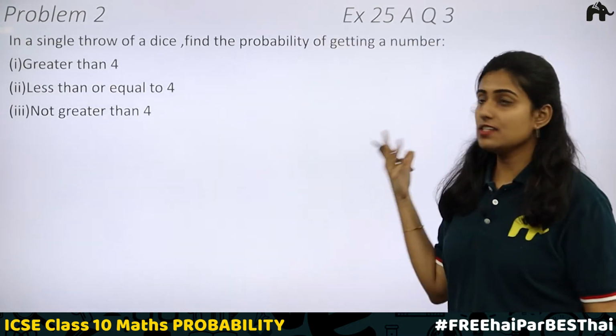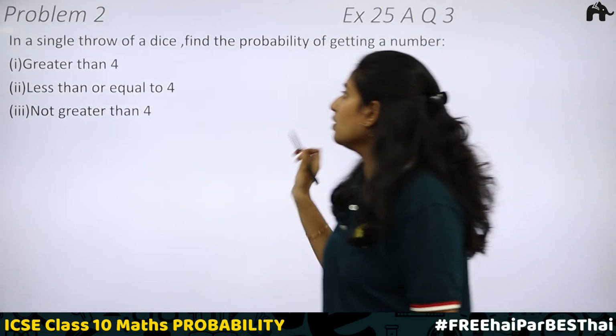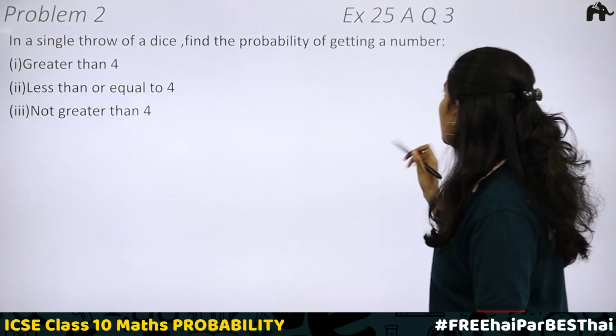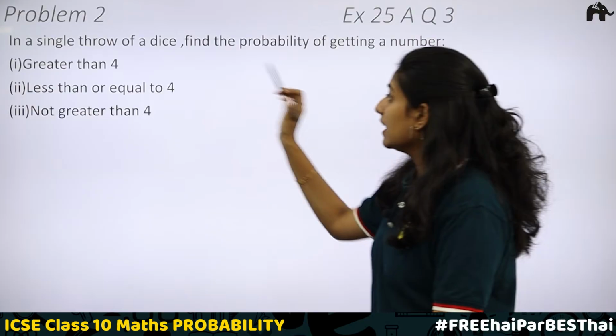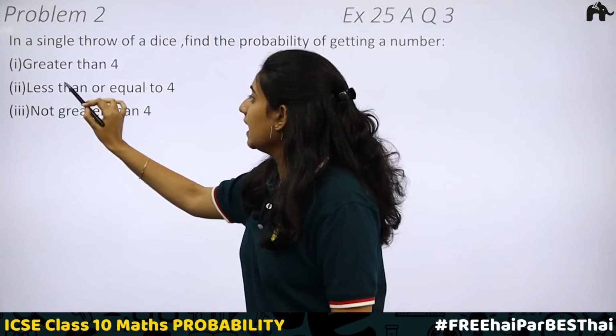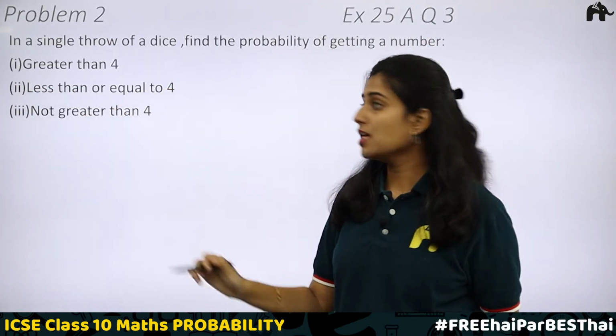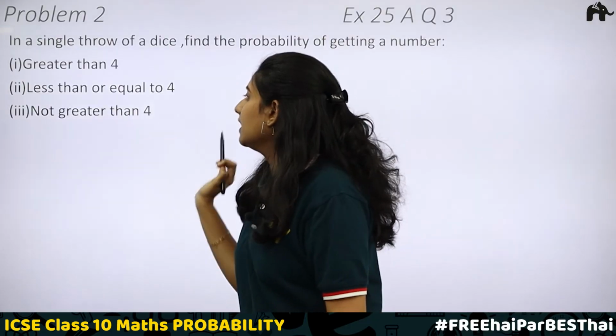Question 3 of exercise 25A. In a single throw of a dice, find the probability of getting a number. First one, greater than 4. Second, less than or equal to 4. Third one, not greater than 4.